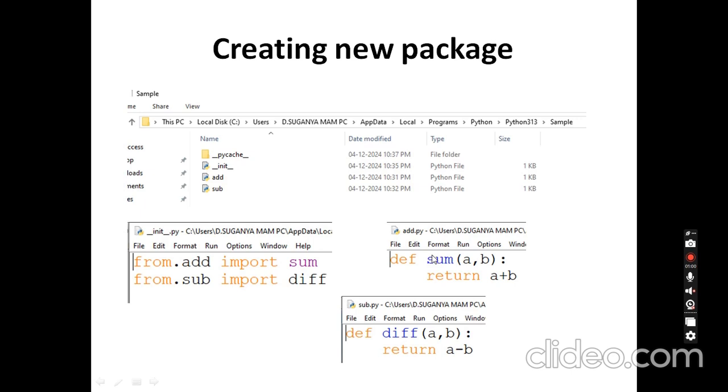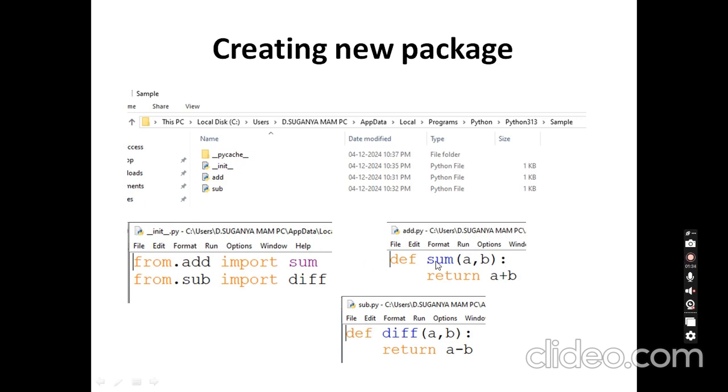I already wrote the code and saved it in add and sub here. And then I have one more module called __init__. In this init module, I import all the modules available in this particular package. Using from dot, I give the module name add and import the functions available in that particular module.